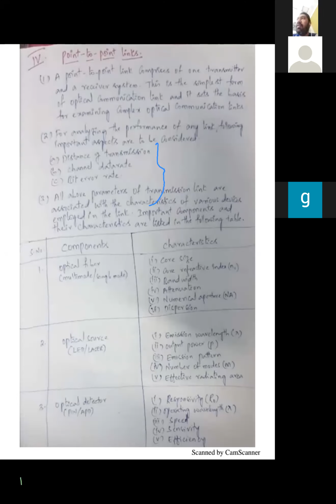I repeat, a point to point link consists of a transmitter and receiver interconnected with an optical link. Next one, the performance of this optical link or point to point link depends on three factors. What are the three factors? Distance of transmission, channel data rate, and bit error rate.